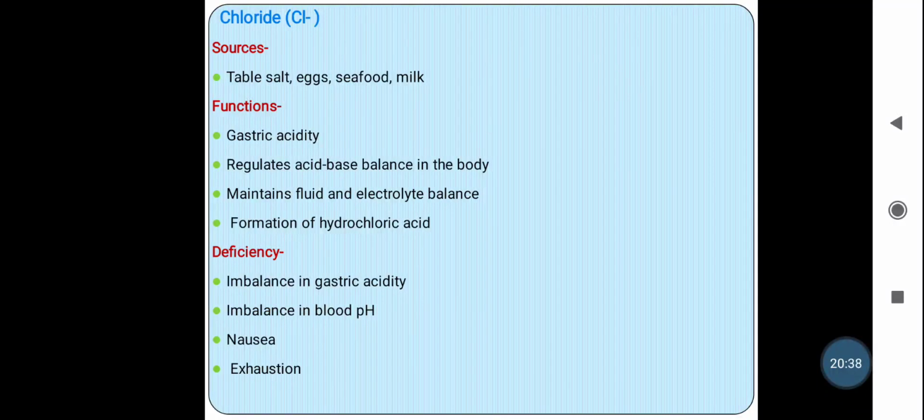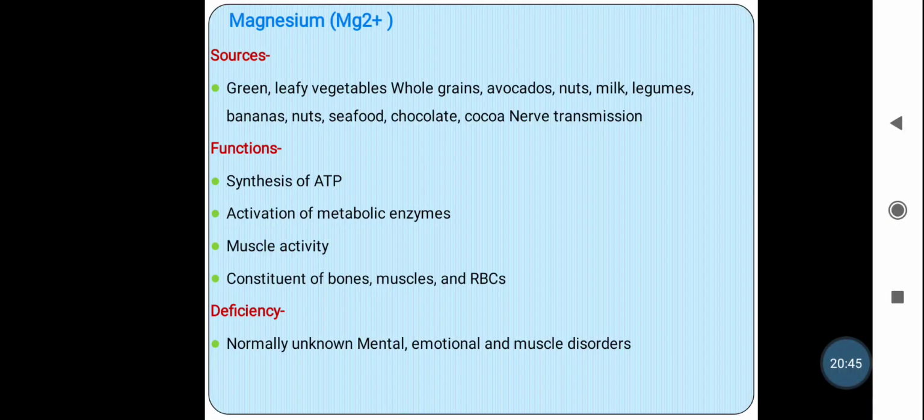Again, it produces nausea and exhaustion, feeling inactive. Okay, so this is about the chloride. Next one is magnesium. Sources of magnesium are green leafy vegetables, whole grains, avocados, nuts, milk, legumes, bananas, seafood, chocolate, cocoa.